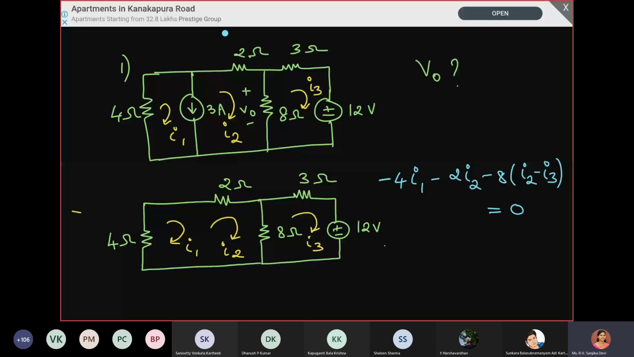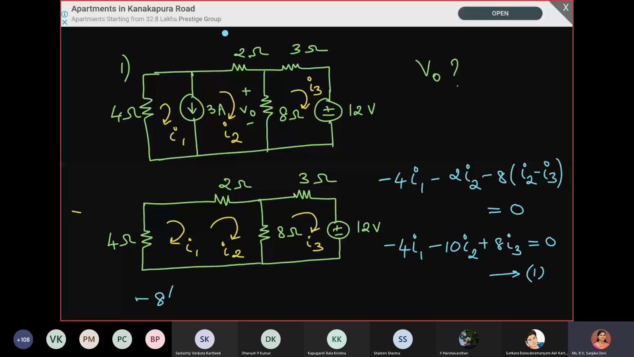Similarly, there is one more mesh here, right? For the second mesh also, we have to write the KVL equation. Totally we should get 3 equations because there are 3 unknowns. So how do we write it for the second loop? Minus 8(I3 minus I2) minus 3I3 is equal to... Yes, the 8 ohm, if you see, is common between two meshes. So it is the difference between the currents flowing through it, and we are going in the direction of I3.